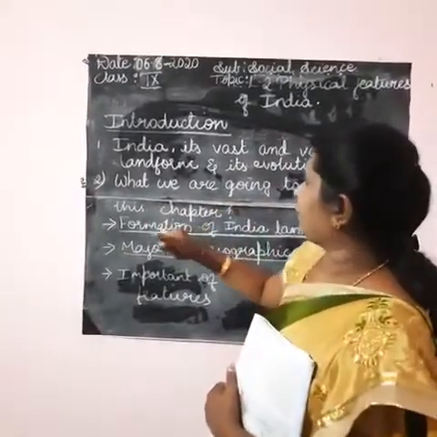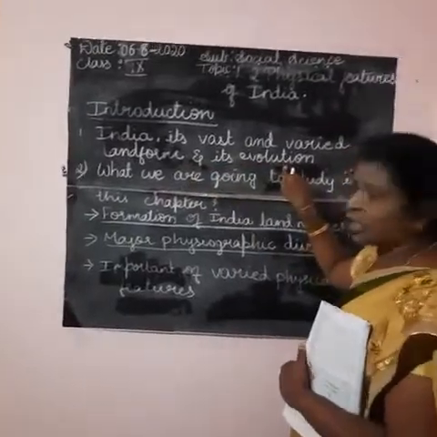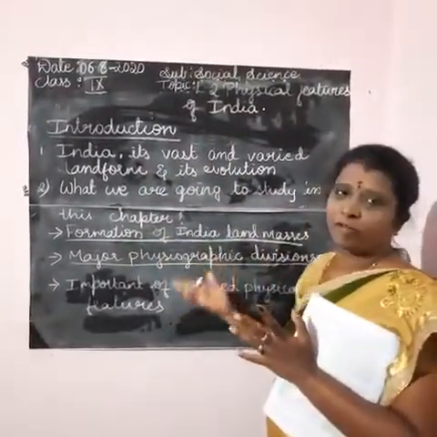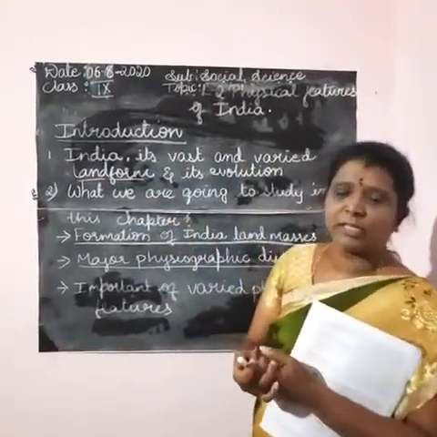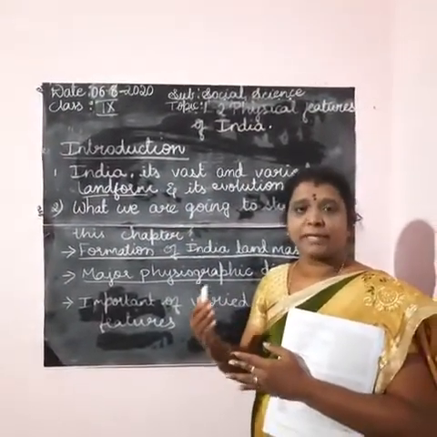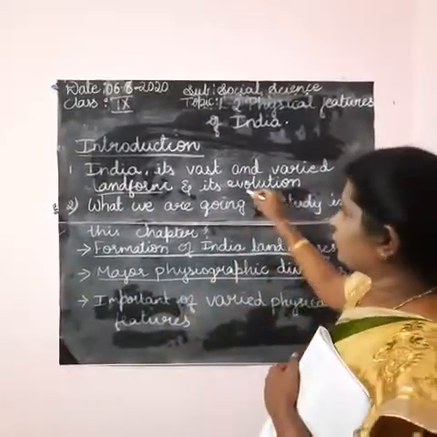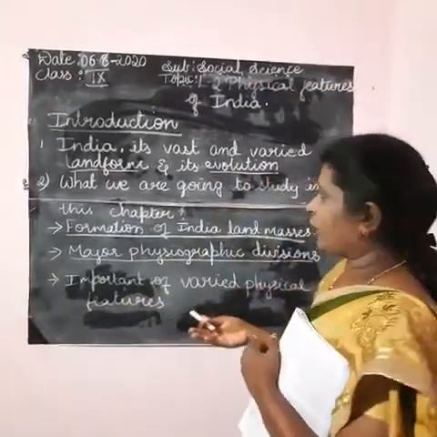So what is the main content? India, its vast and varied landform and its evolution you are going to learn. India has a very vast area and varied landform. Varied landform means we have varieties of landform in our country, like plateaus, mountains, plains, deserts, islands. We are going to learn that and how it evolved.